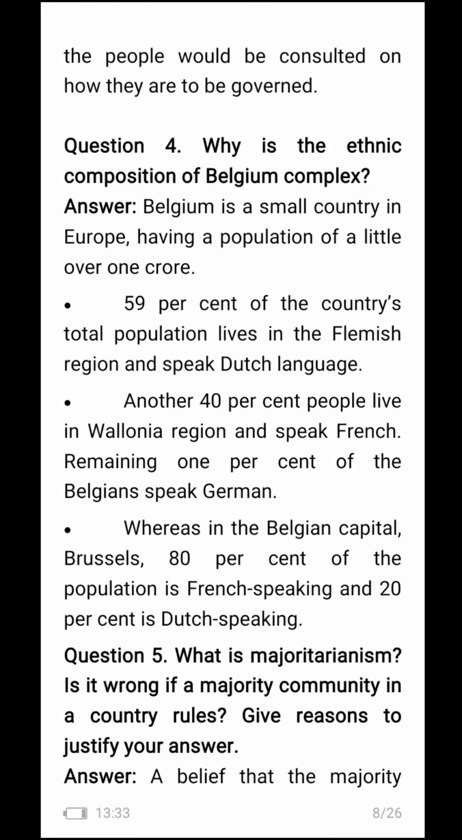What is majoritarianism? Is it wrong if a majority community in a country rules? Give reasons to justify your answer.